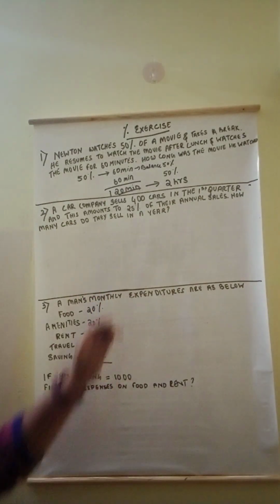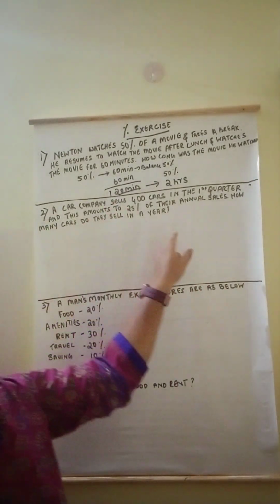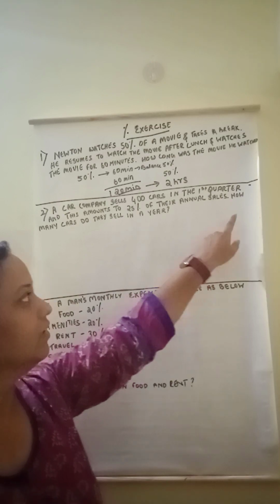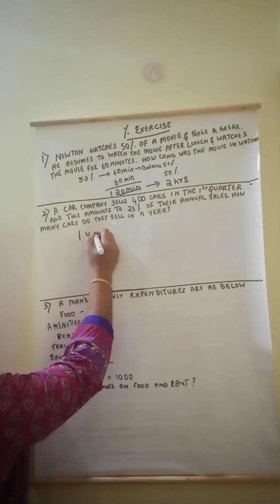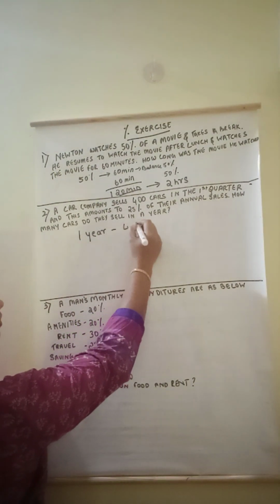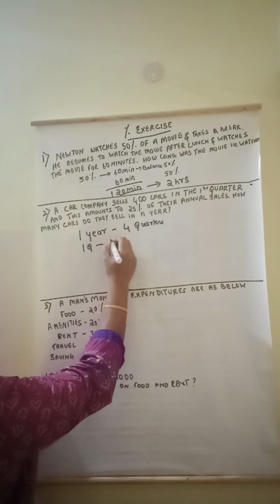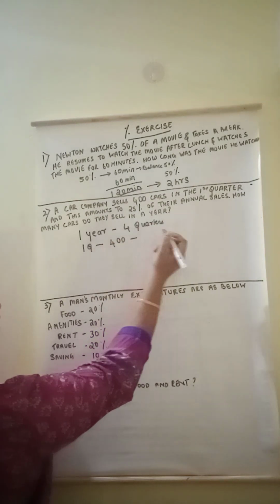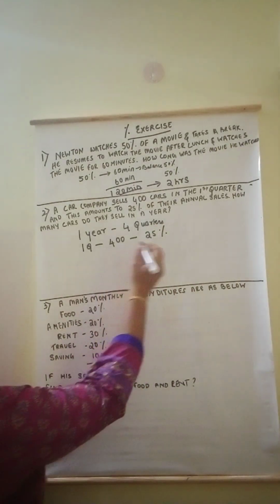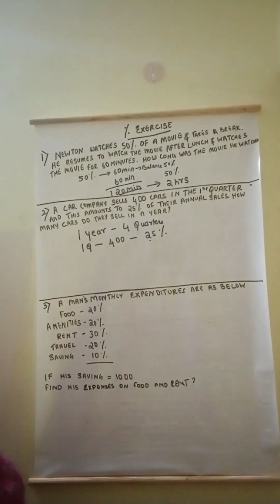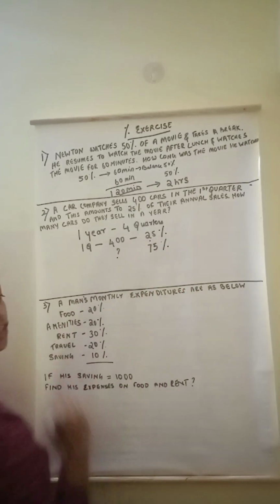A car company sells 400 cars in the first quarter and this amounts to 25% of their annual sales. How many cars do they sell in a year? So in 1 year there are 4 quarters. Okay. So the first quarter they sell 400 cars. This is amounting to 25% of their annual sale. So if 25% is 400 cars, the balance is what? 75%. 75% is how much?